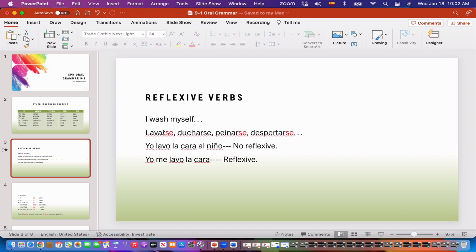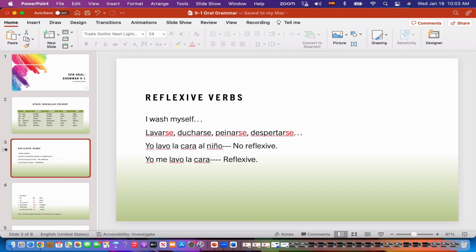So many times you have the verb lavar that is used like any other verb. You know that when you do the action to another person or you do the action to an object like the car, but if you do the action to yourself, then you will see that the verb ends with se and is reflexive.